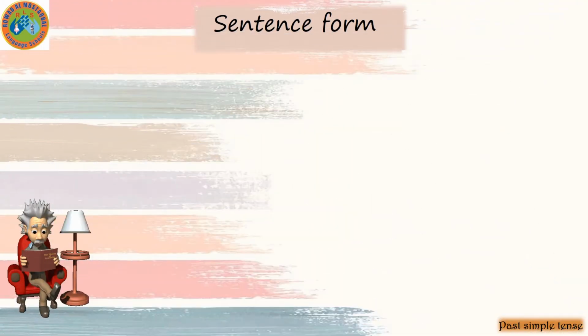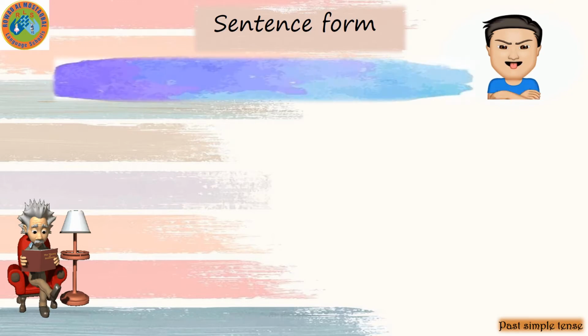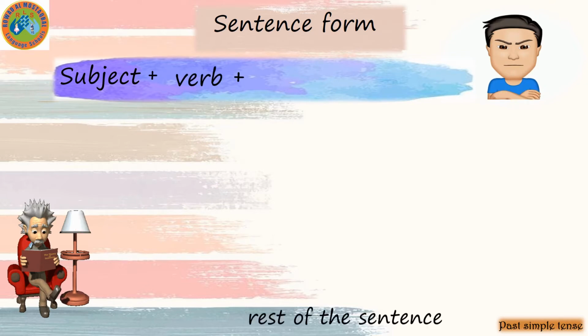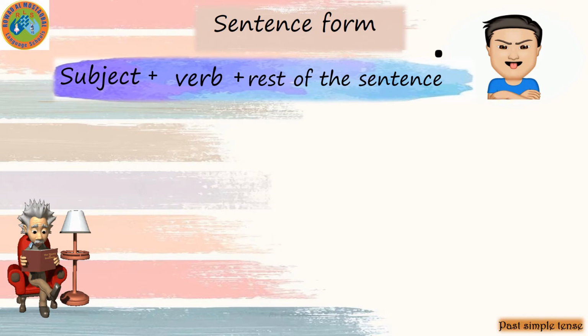And now let's revise how I can form a sentence with the irregular verbs, or naughty verbs. If I want to form a sentence with the irregular verbs, we will start with the subject, then I will put the verb, then I will put the rest of the sentence, but don't forget the full stop.